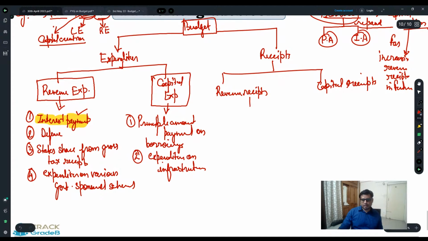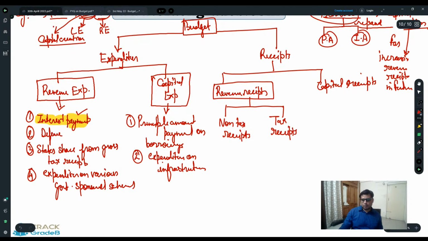Now we have to see what are the major heads of revenue receipts. Revenue receipts are comprised of non-tax receipts and tax receipts. And we know that taxes are of two types: one is direct tax and the other is indirect tax.